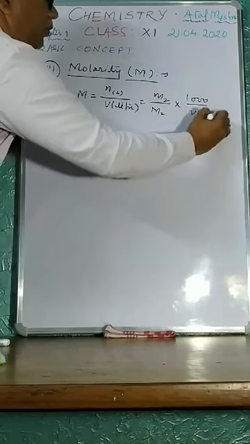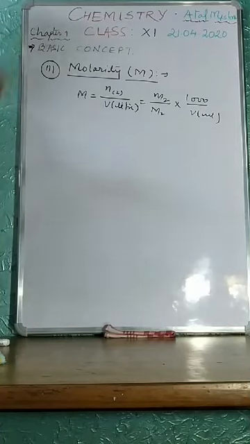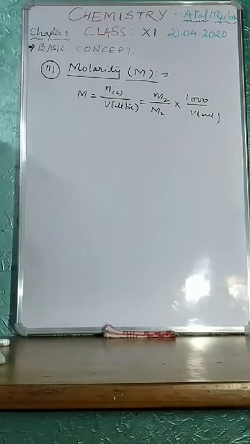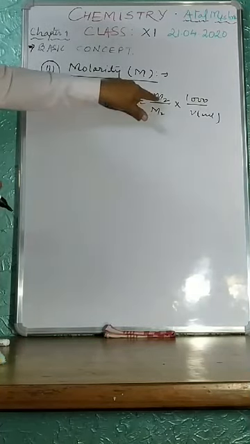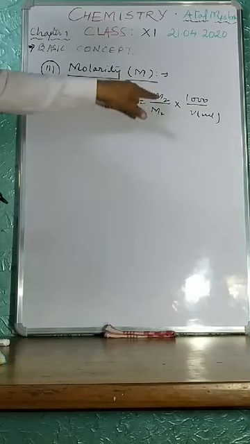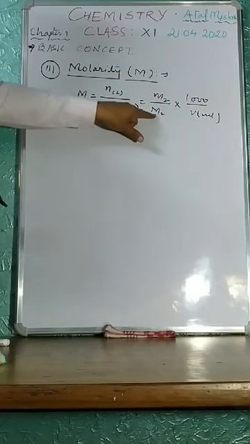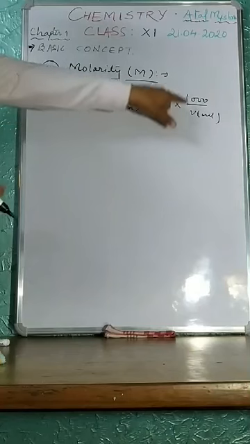This is the formula you have to use for calculation. Small m is the amount of solute, capital M is the molar mass of solute, and the volume of solution is in milliliter.